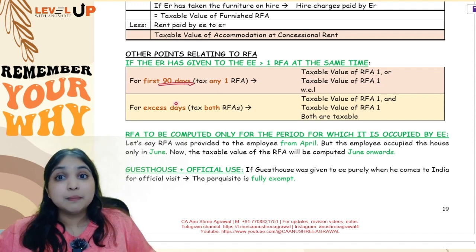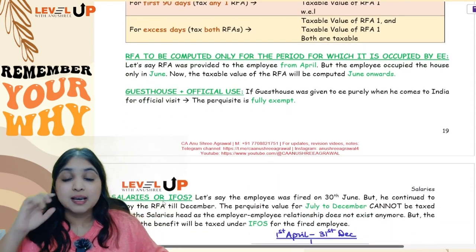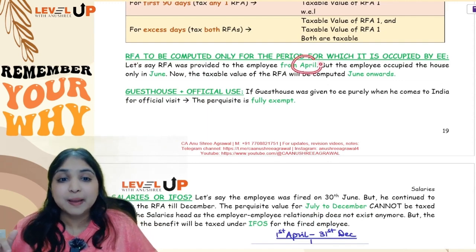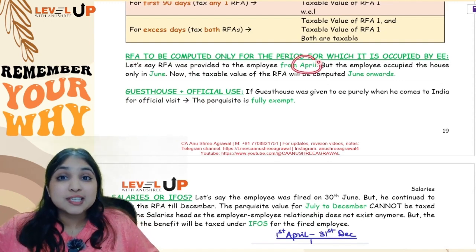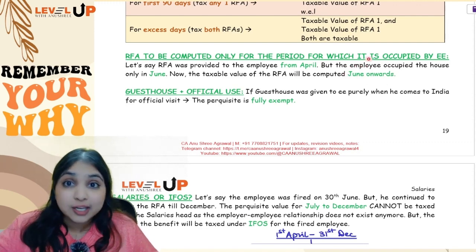But for the remaining number of days beyond 90 days, you will tax both the RFAs. Then listen, for example, let us say the RFA is given by the employer to the employee in April itself, but the employee actually starts occupying that RFA only in June. So, in that case, you will do the calculation only from June onwards.